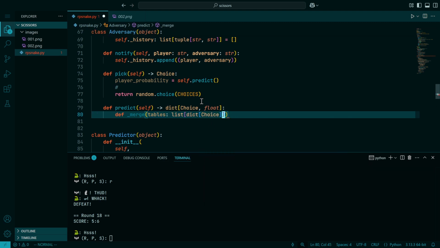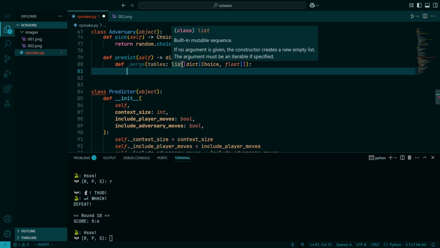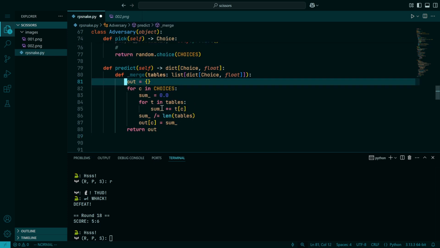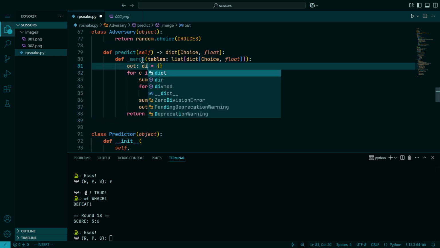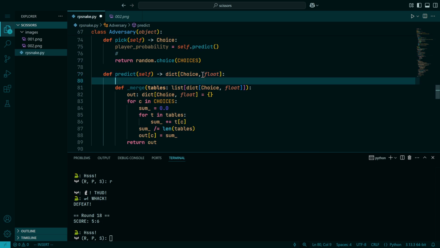You'll notice that this is just the same as our distribution type from below, except now we have a list of them. So this is just going to be some math. This basically takes the average of all of them using the mean operation that you're familiar with from school. This is exactly that. We can actually annotate the type to make that clear. Right. So let's say that the tables look something like this.